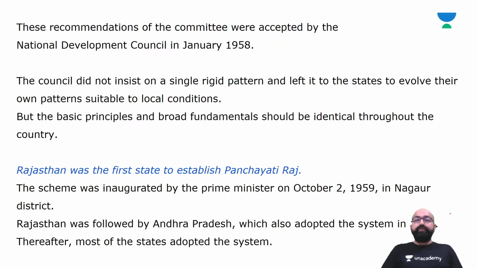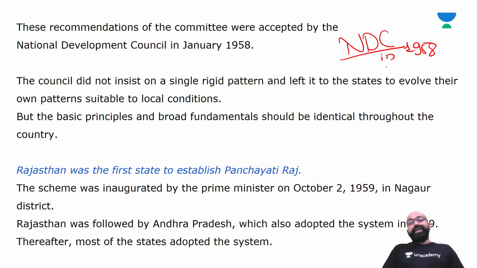So the recommendations of the Balwant Rai Committee were accepted by the National Development Council, NDC, in January 1958.